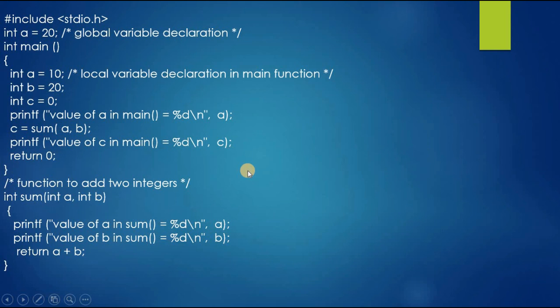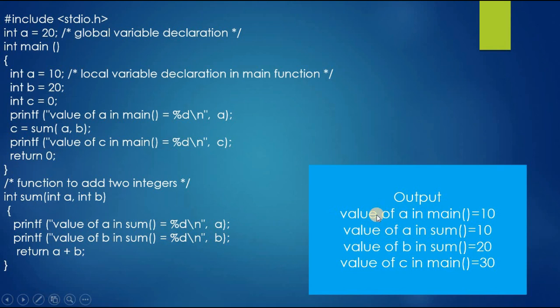We will see how we got the output for this program. The value of a in main is 10 and value of a in sum is 10. Value of b in the sum function is 20 and value of c in the main function is 30. This is how we got the output for the program.